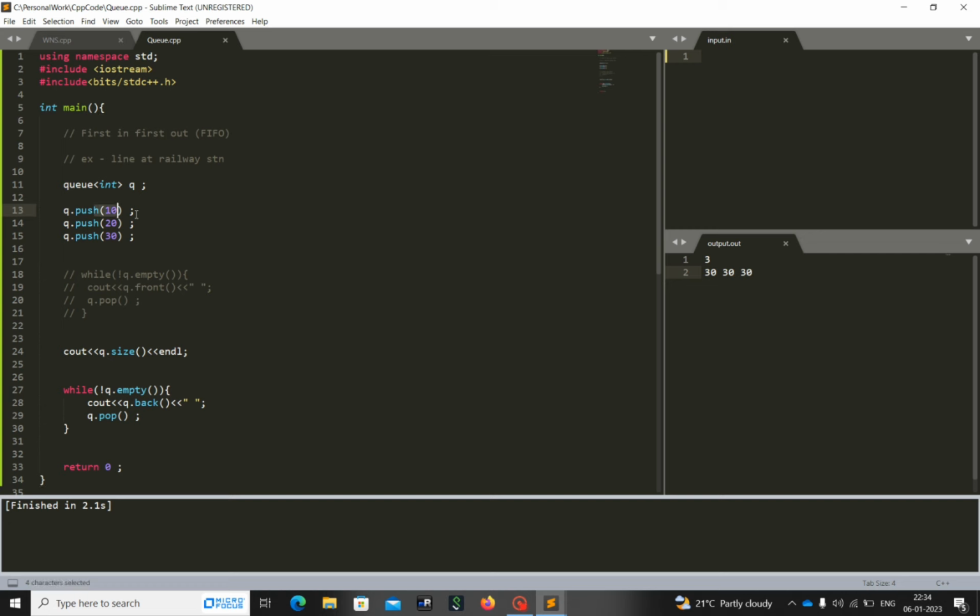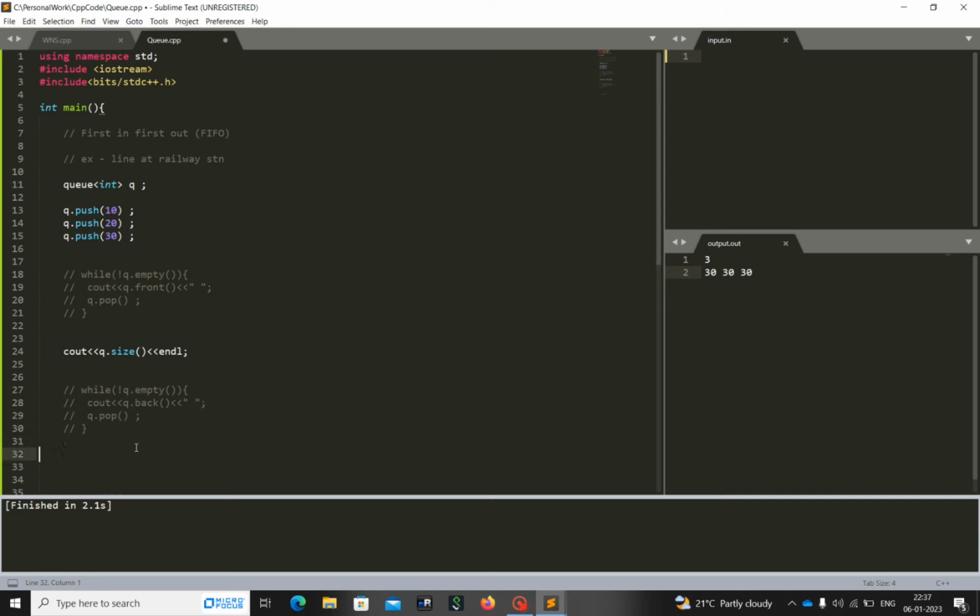Again this 10 is not there, now 20 and 30 are there. So this pop will remove this 20, but before that this back is again getting printed, 30. So second 30, now this 20 has popped out. Again only 30 is there, which is front, which is back, whatever you are referring to, that is the same element. So again it will print this 30 and it will get popped out.